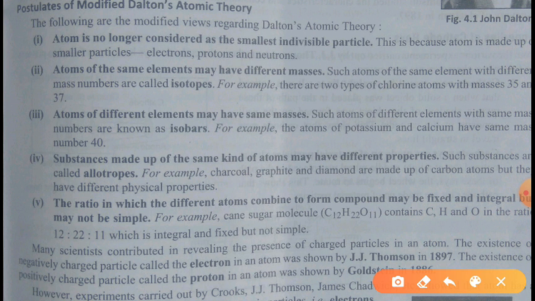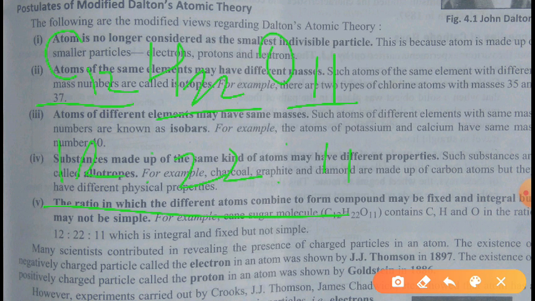So he says that atoms combine in a ratio of simple whole numbers to form a compound, right? But it is not like that. The ratio in which different atoms combine to form a compound may be fixed or integral but not simple. You can take the example of sugarcane, C12H22O11, as you can see in your book. When we talk about the composition, it is 12 is to 22 is to 11, right? So you can say that it is integral and fixed but not simple.